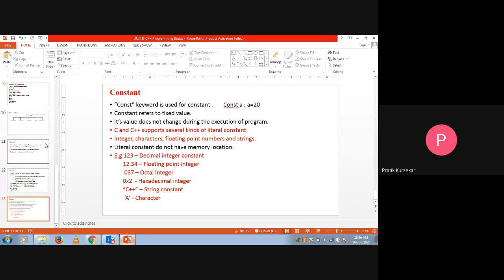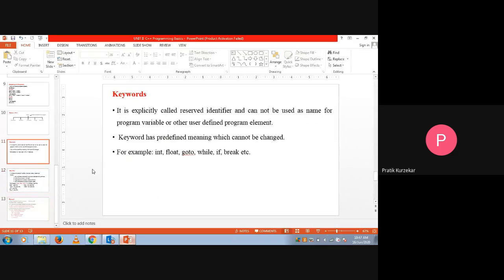Our C and C++ language support some literal constants, and examples of literal constants are integer, character, floating point number, strings and so on. The literal constants are the constants which do not have any memory locations. So a constant not having any memory location should be called a literal constant, and these are the examples of constants that we have seen.